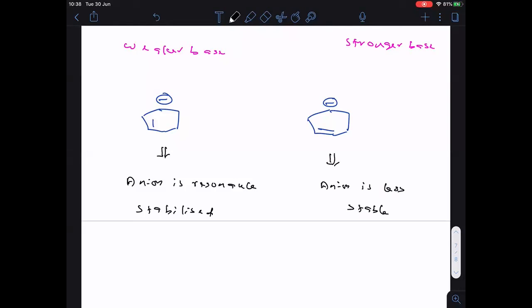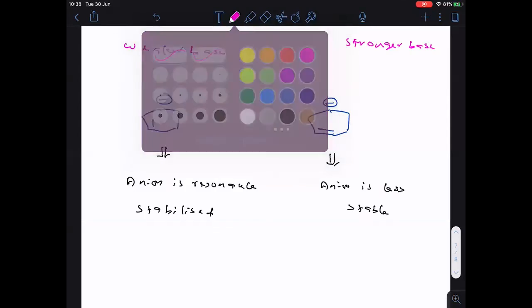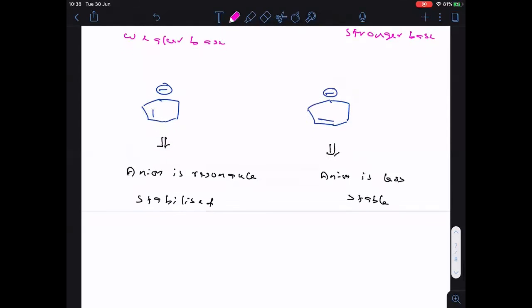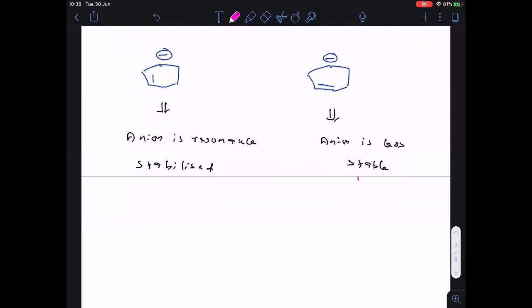Anion is less stable. So less stable is a stronger base, and more stable is a weaker base. Therefore, second one is having more Kb than first one.